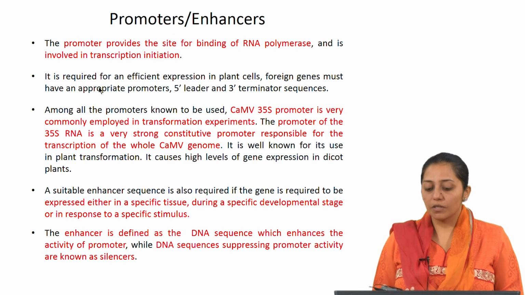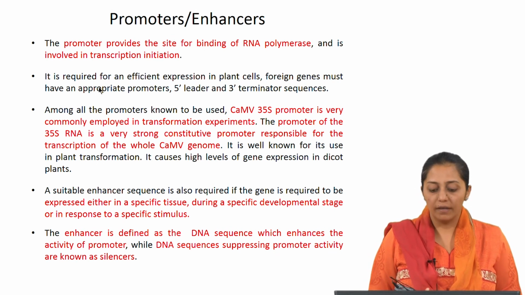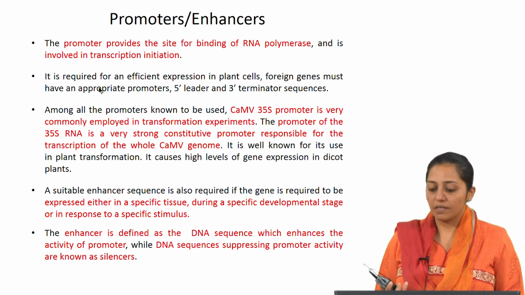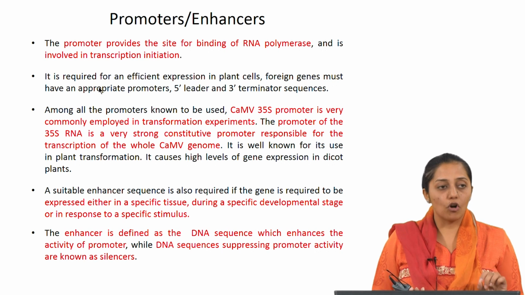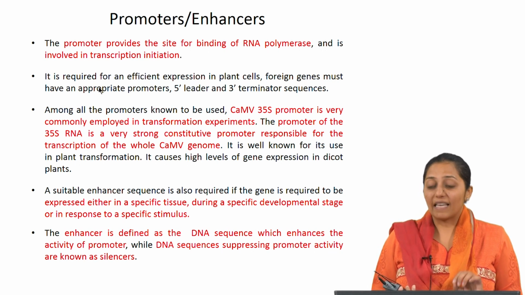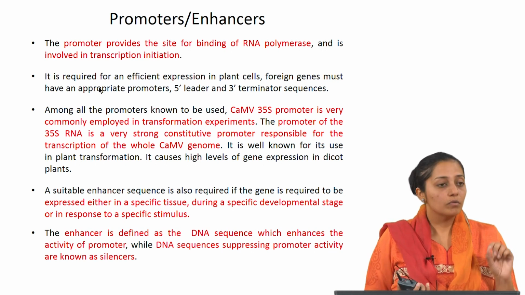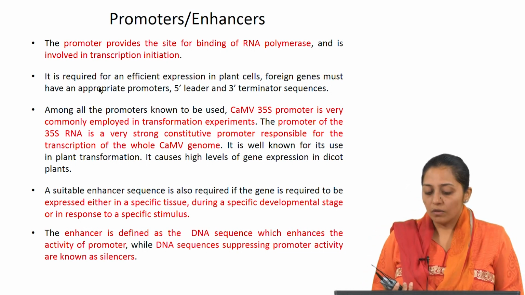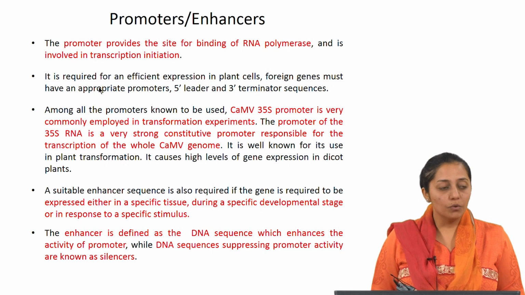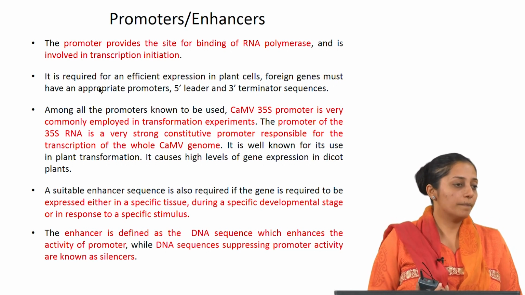Among all the promoters known, the CaMV 35S promoter is very commonly employed in transformation experiments. The promoter of the 35S RNA is a very strong constitutive promoter that leads to the transcription of the whole CaMV genome. So, it is well known for its use in plant transformation.